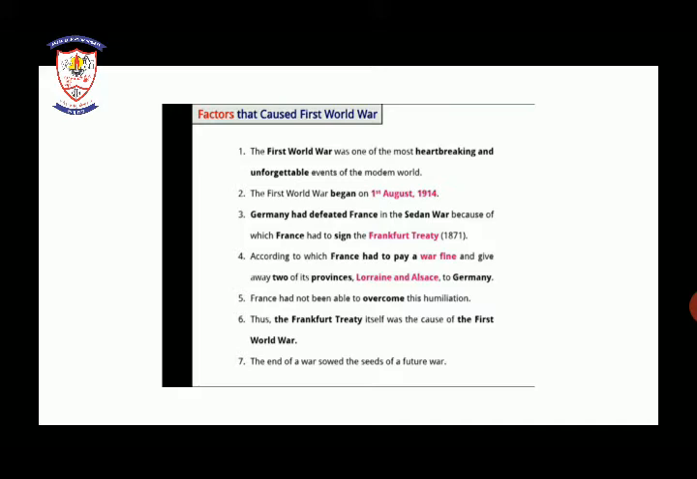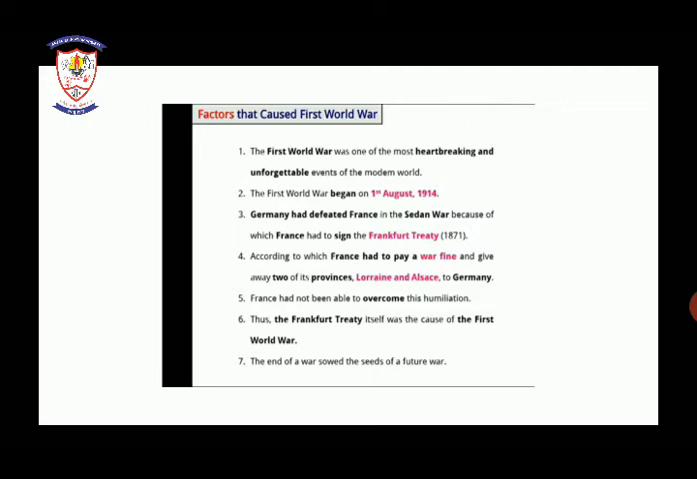First point, the First World War was one of the most heartbreaking and unforgettable events of the modern world. We still remember the First World War, and in world history it is marked as an unforgettable event. Second, the First World War began on 1st August 1914. Underline it, everyone. It began on 1st August 1914.